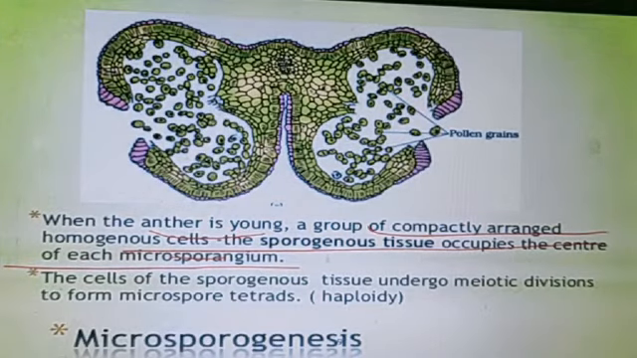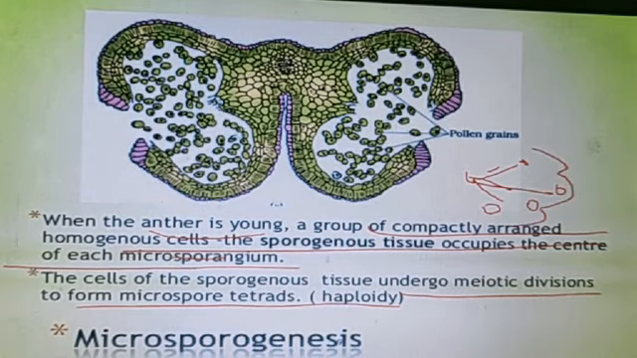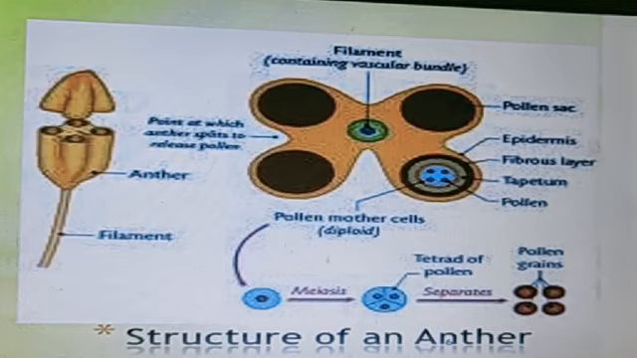Okay. Now, cells of the sporogenous tissue undergo meiotic divisions to form the microspore tetrads. Each sporogenous tissue will undergo meiotic division to form such tetrads. Basically, these sporogenous tissues are the microspore mother cells. They form the pollen grains. How many pollen grains do they form? Four pollen grains. Each cell forms four pollen grains. That's why it is known as a tetrad. Tetrad means four.